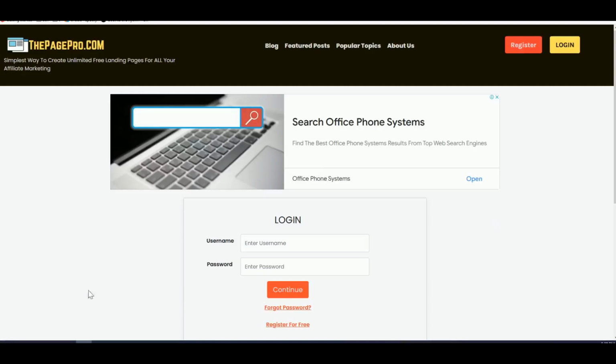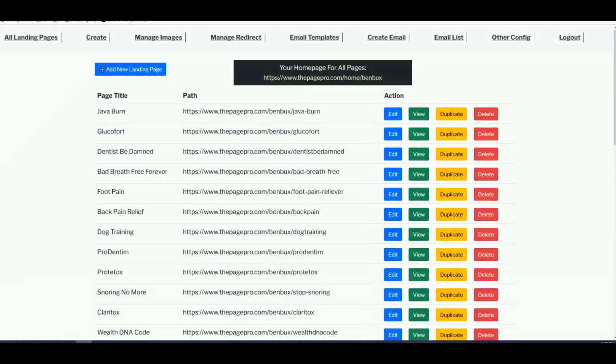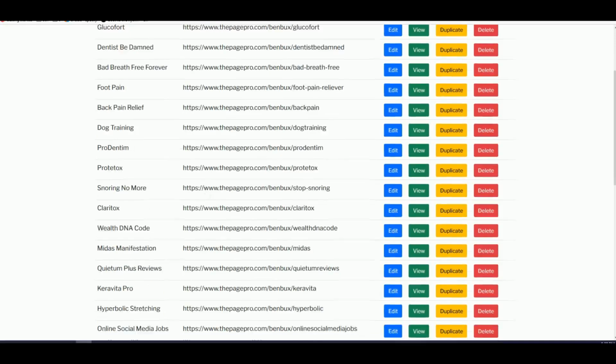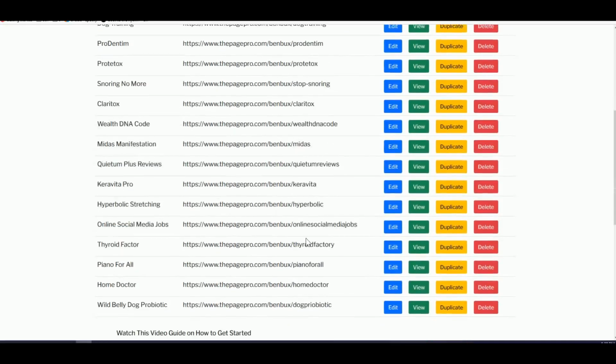If you are familiar with pagepro.com, it's a free landing page builder. It doesn't matter if you don't use pagepro.com. Whatever landing page platform you are familiar with, you can use that. But to make life easier, you can just head over to pagepro.com. It's very simple to create any type of landing page, especially for ClickBank, because pagepro.com is specifically made to create landing pages for ClickBank products. As you can see, these are all the landing pages I created so far, and I've been promoting some of these using Microsoft Bing Ads.